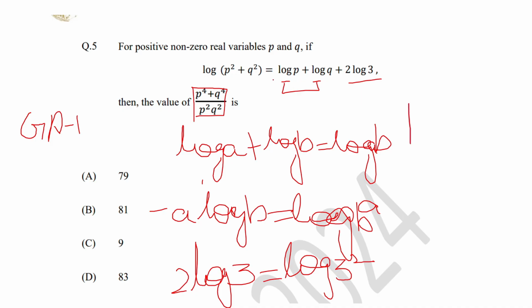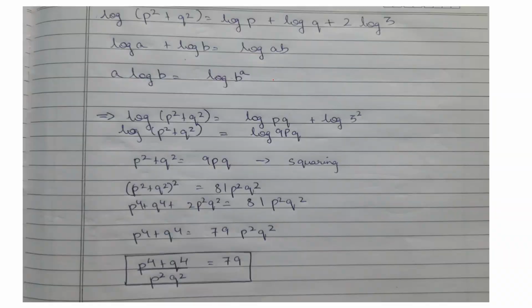Let me show you the complete answer. Here we have used the two formulas: log a plus log b is equal to log ab, and a log b is equal to log of b power a. First apply formula 1 to these two terms, you will get log of pq.